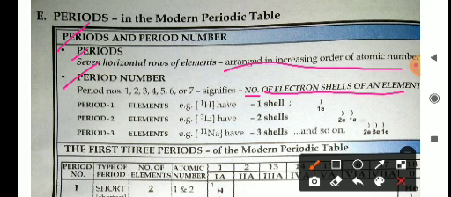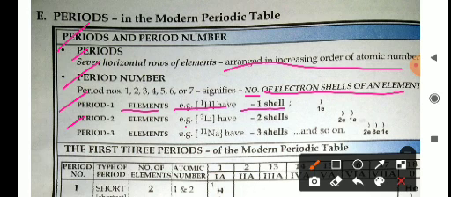The number of cells means, if an element is placed in the third period, then that element has 3 cells. Period 1 elements, for example hydrogen, have 1 electron, so only 1 cell.